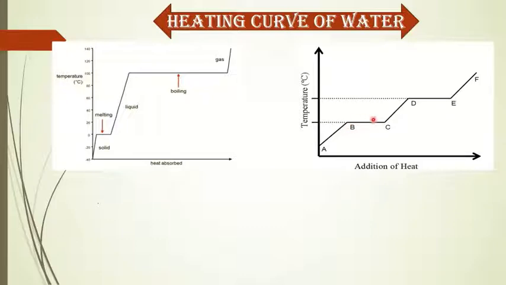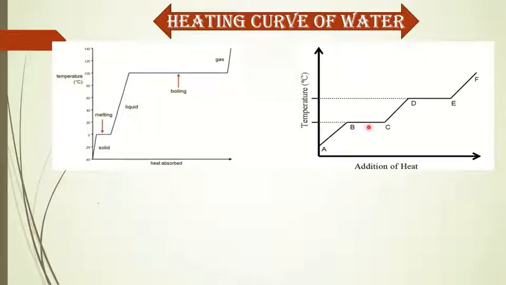That means BC is the melting point. Here BC is the mixture of ice and water. Some portion of the ice melts and some portion remains as ice. So it is the solid and liquid state of matter. It is the mixture.